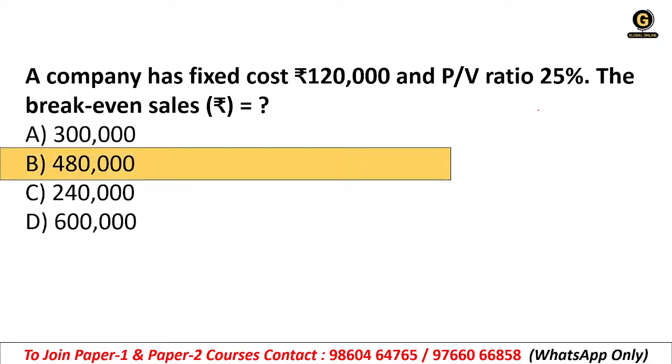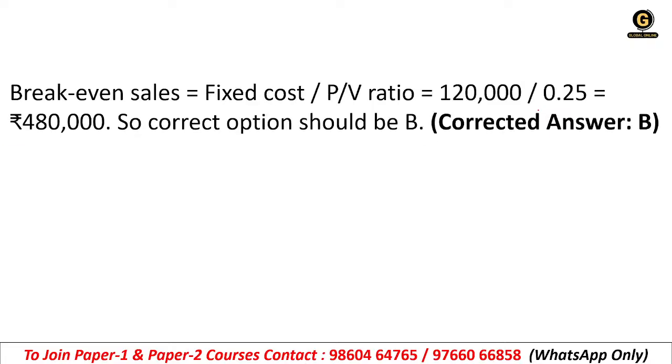So the right answer is option B, that is 4,80,000. See the formula. We are calculating break even sales in rupees, correct? So fixed cost divided by PV ratio is the formula for break even sales in rupees. So 1,20,000 divided by 0.25, that means 25%, it will be taken as 0.25. So the answer will be 4,80,000.